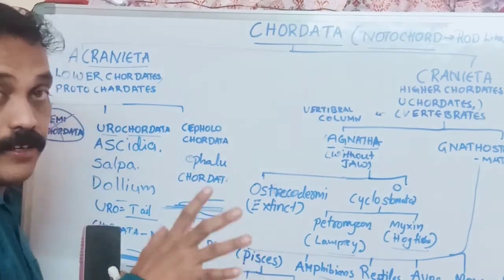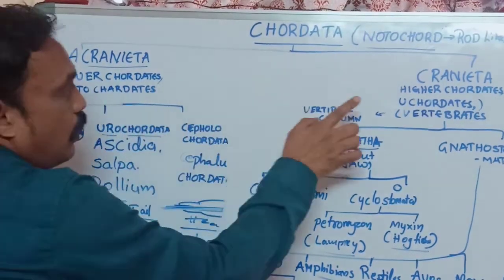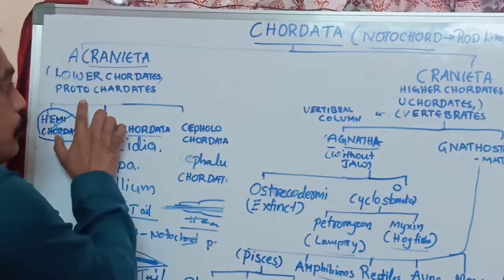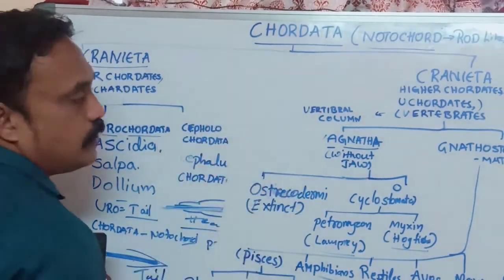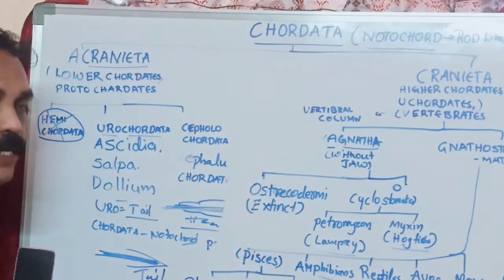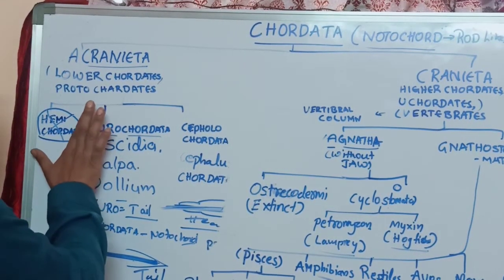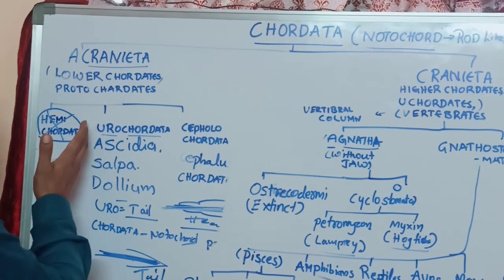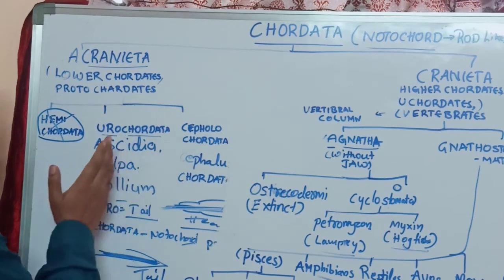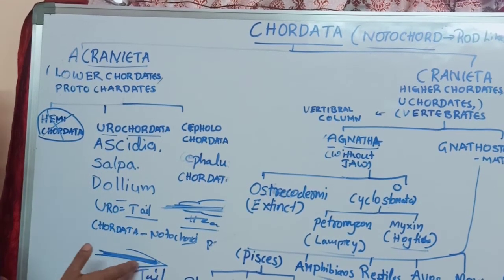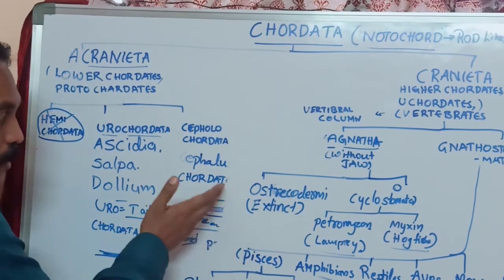Briefly, we are doing Acraniata, lower chordates, and higher chordates, also called protochordates or euchordates. Eu means real chordates, also called vertebrates. Lower chordates are classified into hemichordata, which is considered an invertebrate, urochordata, and cephalochordata. Uro means the notochord is present in the tail region. In cephalochordata, the notochord is present from head to tail.